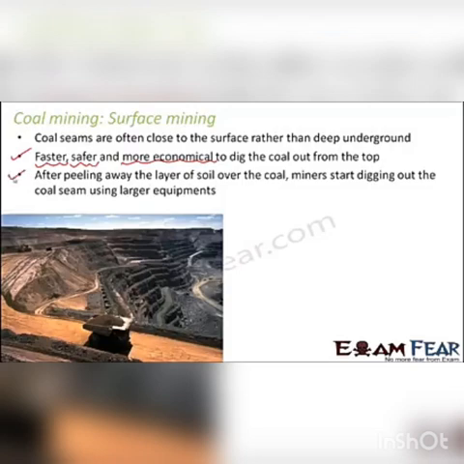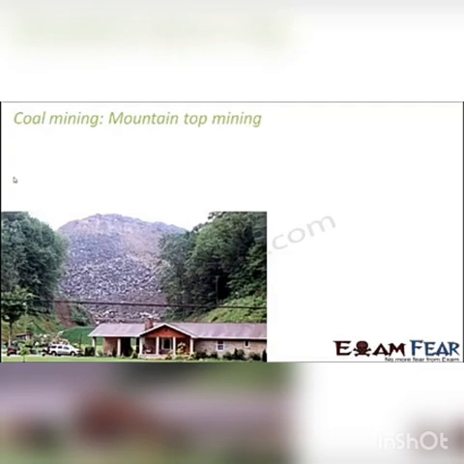So for digging purposes there are equipments available. Since the coal seams are not very deep inside, all they need to do is just remove the top layer of soil. Once that is removed, you should be able to find the coal seam, and then you start digging the coal seam using bigger equipment so that you can bring out the coal to the surface.